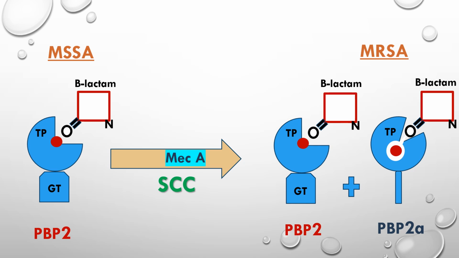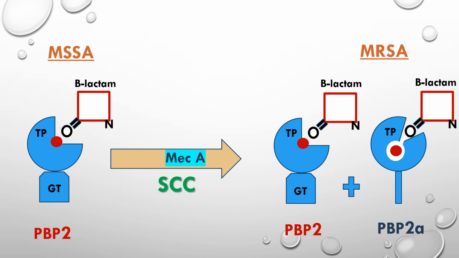If this penicillin binding protein is not deactivated while other penicillin binding proteins from 1 to 4 are inactivated, it can complete their function and can replace their function. It can keep peptidoglycan layer intact because it's responsible for cross-linking peptides together in the peptidoglycan layer, and can keep the Staph aureus cell wall intact.